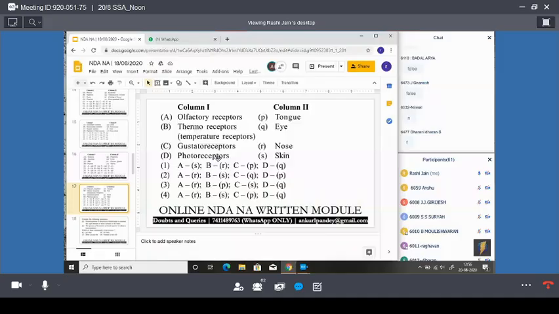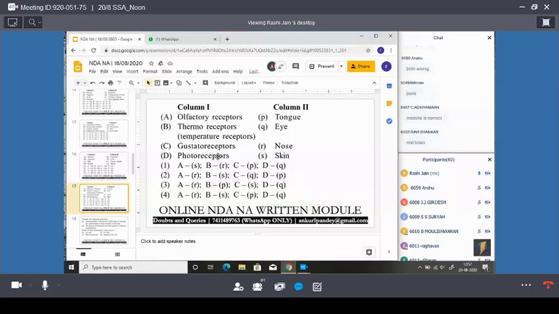Can you tell me the correct statement? Okay, Akhil is saying both are wrong. Akhil, can you tell me why both are wrong? Anshu is also saying both are wrong.